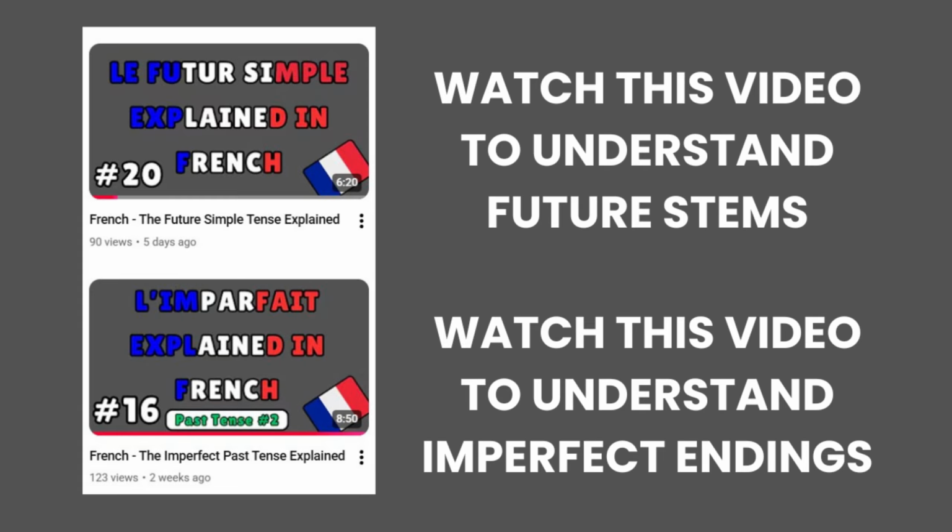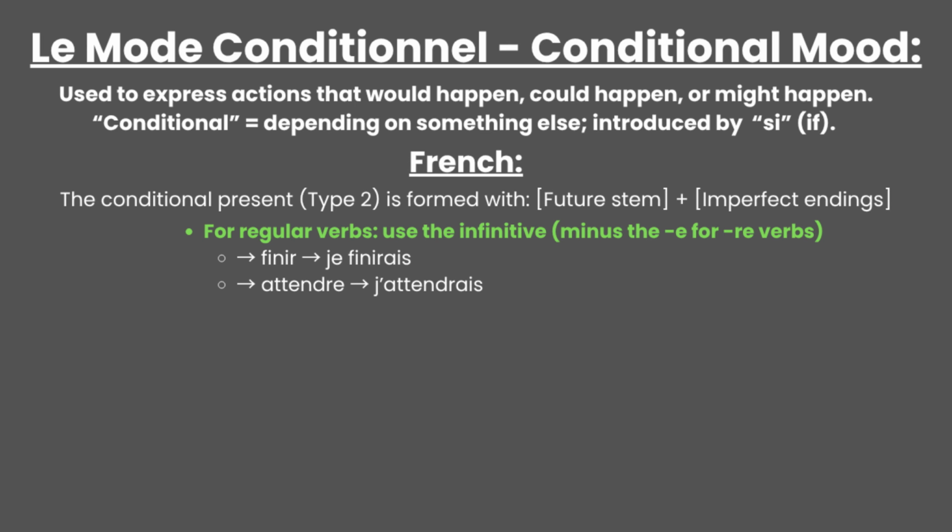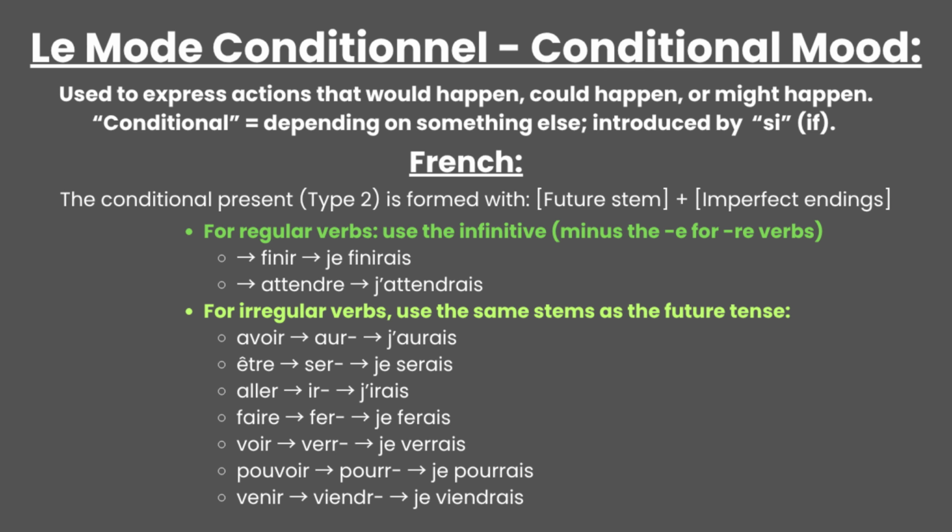Considering future stems and imperfect endings, we know that regular verbs will use their stem from their infinitive with imperfect endings, especially those that end in ir and er. Verbs that end in re will remove the e and then receive the imperfect endings. For irregular verbs, we use the same stems as from the future tense.